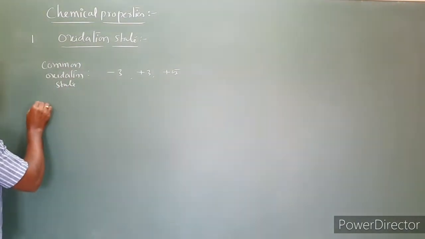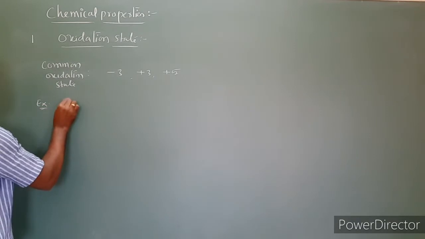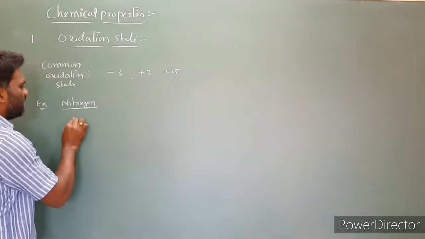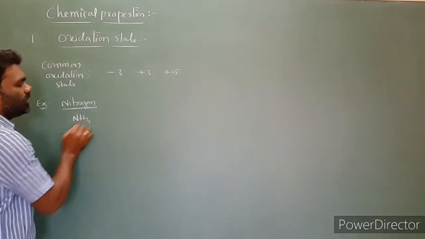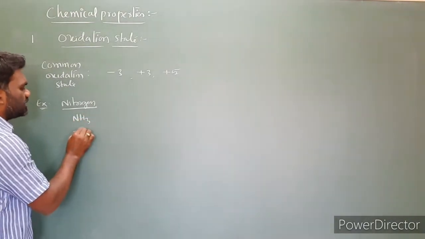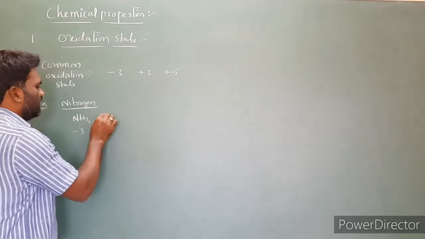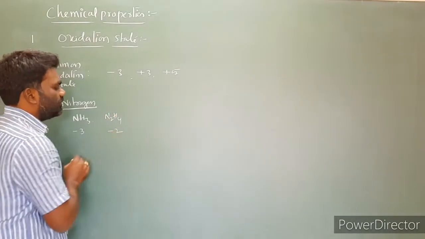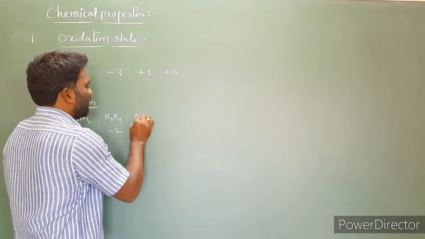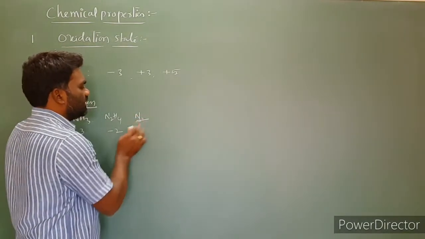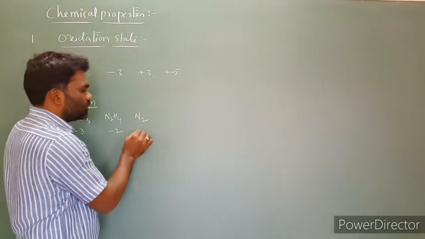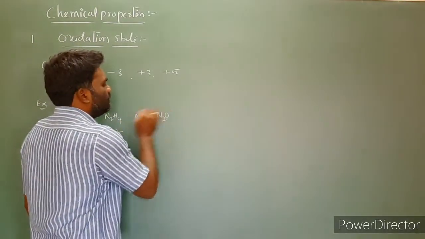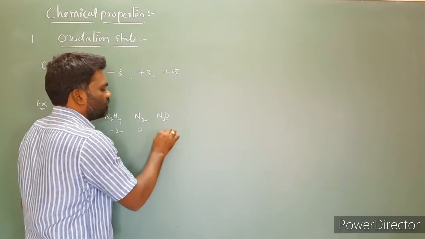For example, I am taking nitrogen. First, ammonia: the oxidation number of nitrogen is -3. We can take N2H4: the oxidation number of nitrogen is -2. Nitrogen in the elemental state, N2: the oxidation number of any element in the elemental state is taken as 0. Next you can take N2O: the oxidation number of nitrogen is +1.